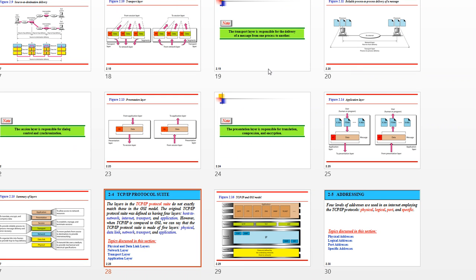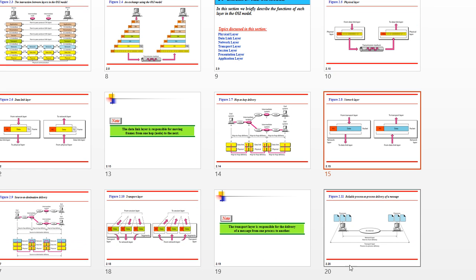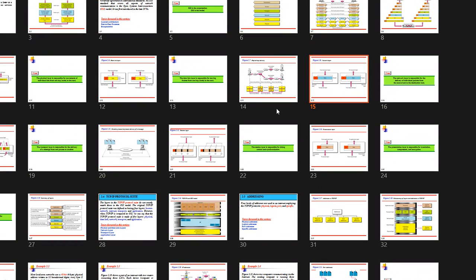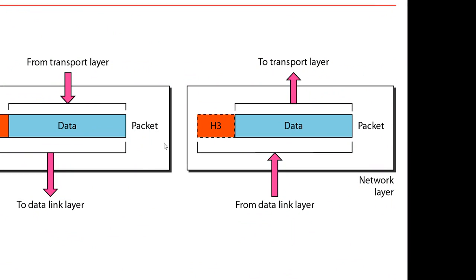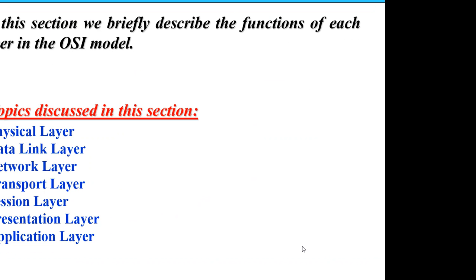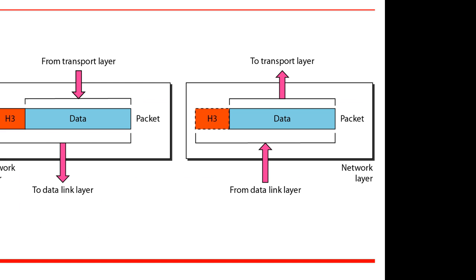Okay, so let me show you how it will be a packet. I will make some rough figures to make you understand. Here H3 is there, data is there, it means header 3 and data. One side represents the sender side, another side is representing the receiver side. Fine. Now, once again I will show you. See now, here you can see the network layer diagram.